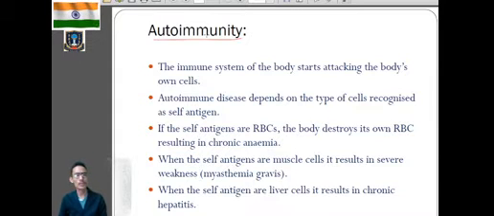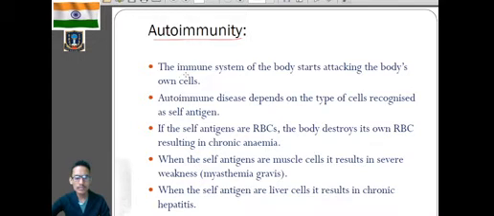During immunity, our body immunity works against the foreign pathogenic microorganisms, or the foreign invaders that enter the body from external sources, which are not present in our body. But during autoimmunity, our own body immune system will work against our own body cells. Clear? That is called autoimmunity.